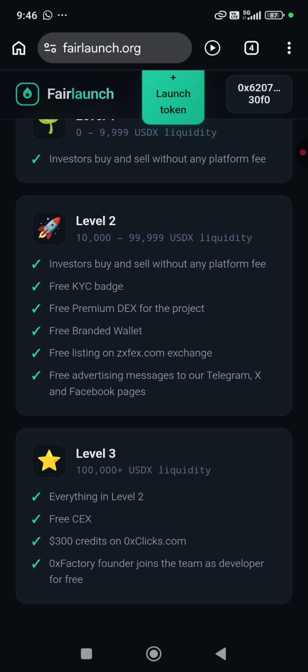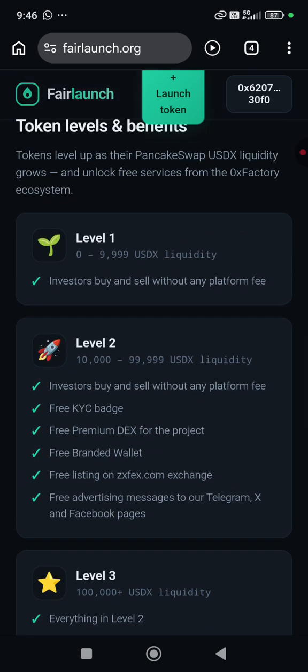Okay, this is your chance now. Start, think about it first, and if you decide to do that, just go to fairlaunch.org and launch your token and work hard, make some effort to make your token or project reach level 2. Once you reach level 2, I will be with you.